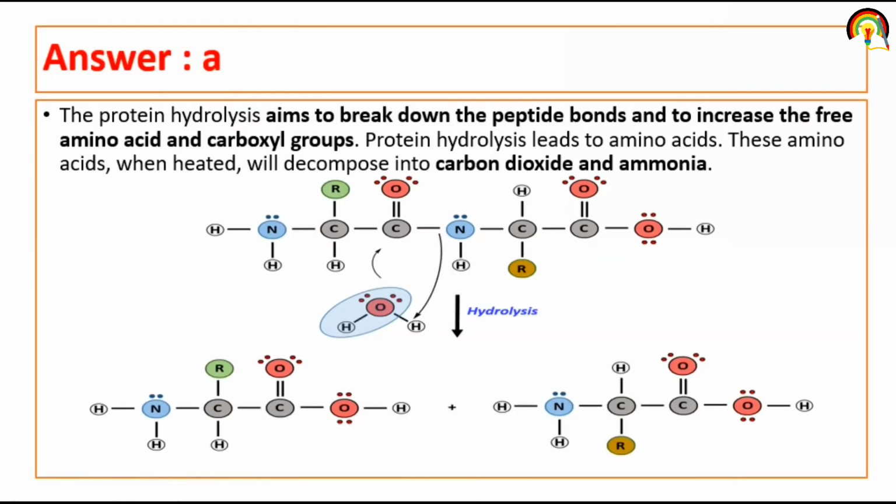So protein hydrolysis aims to break down the peptide bond that joins two amino acids together. And protein hydrolysis leads to the formation of amino acid, which when heated will decompose into carbon dioxide and ammonia. So this is the polypeptide chain, and when there is a breakdown of peptide bond because of protein hydrolysis, there is a formation of amino acid. So protein hydrolysis leads to amino acid.